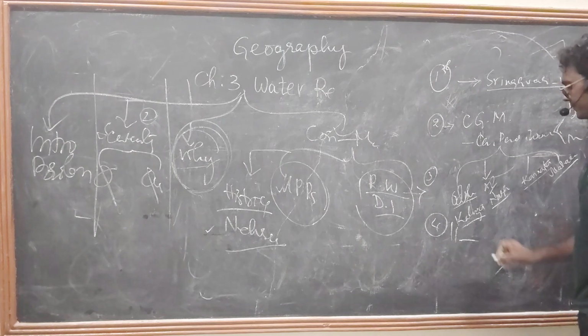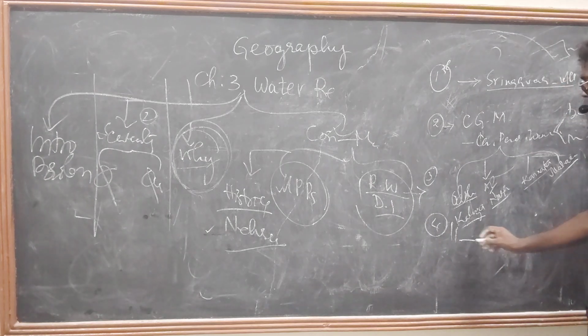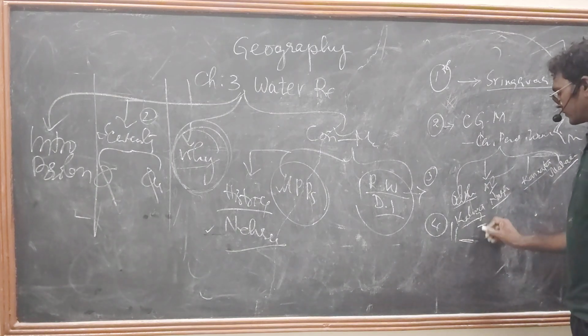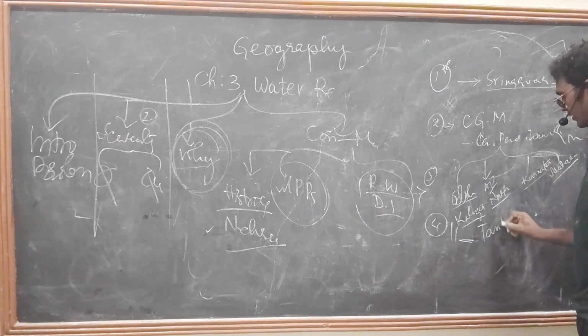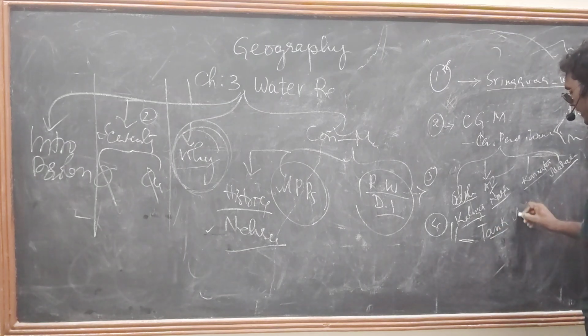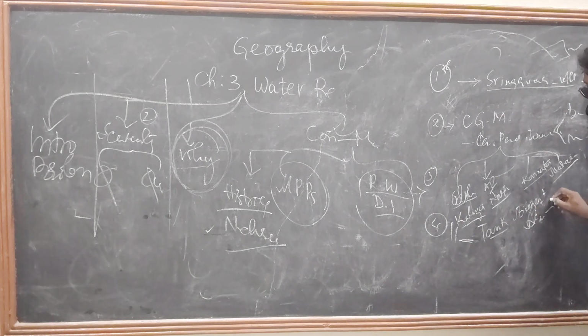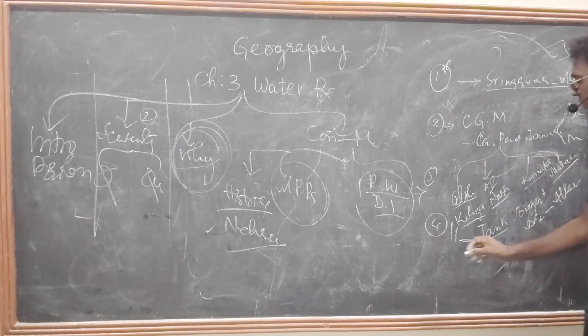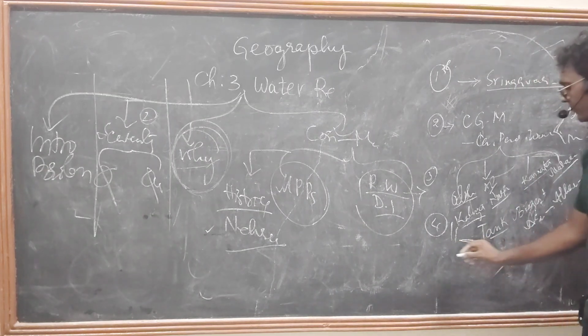In the 11th century, what is that? One tank was built. It is the biggest artificial tank nearby Allahabad. Okay, coming to the fifth one.